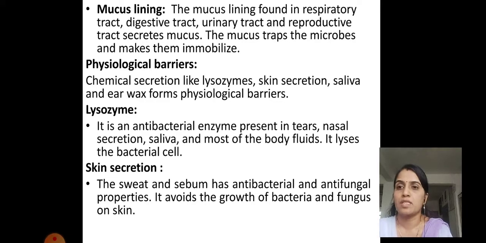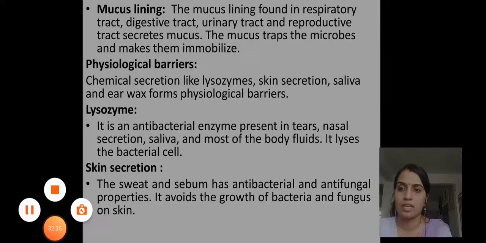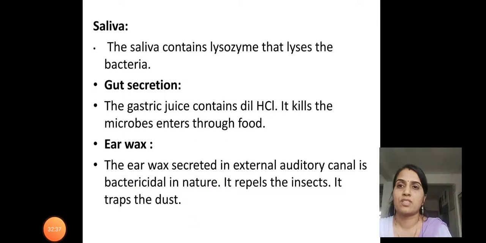Skin secretion, the sweat and sebum, has antibacterial and antifungal properties. It avoids the growth of bacteria and fungus on the skin. Next is saliva.